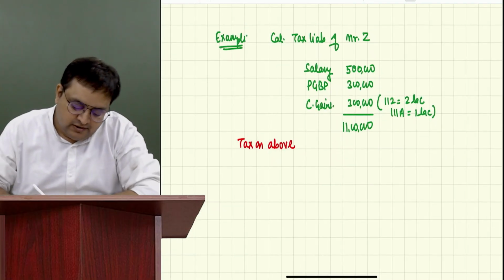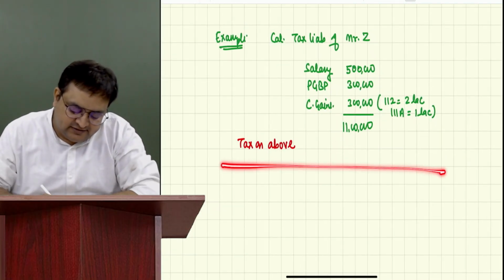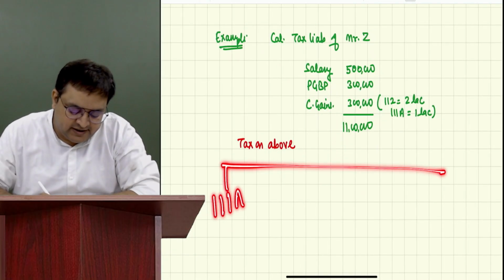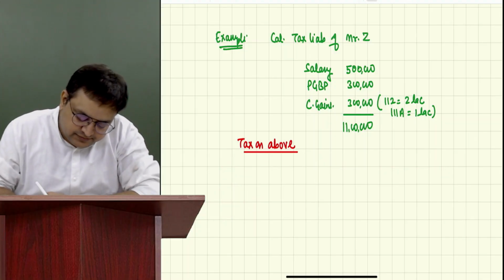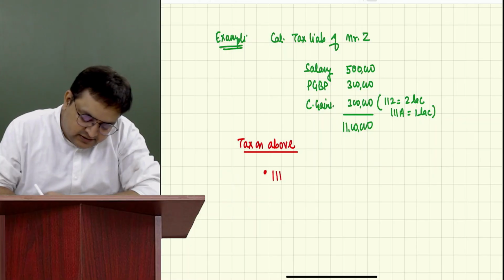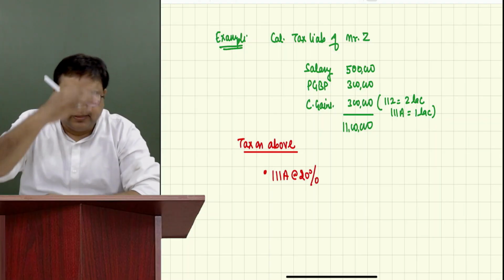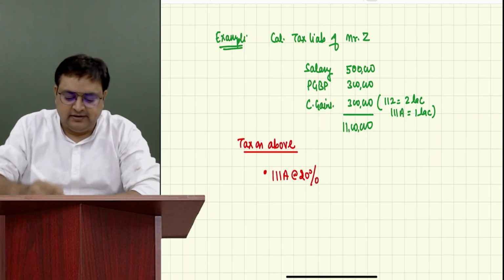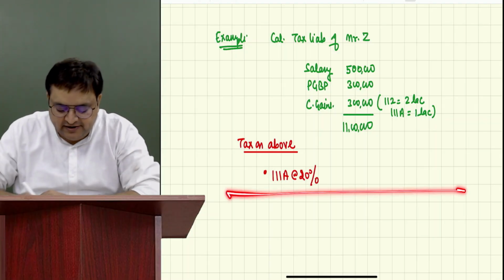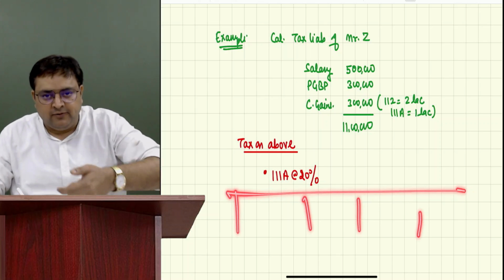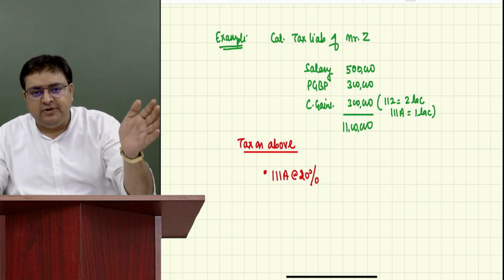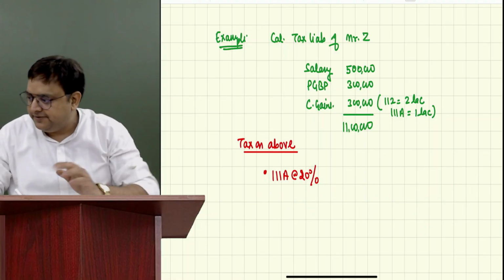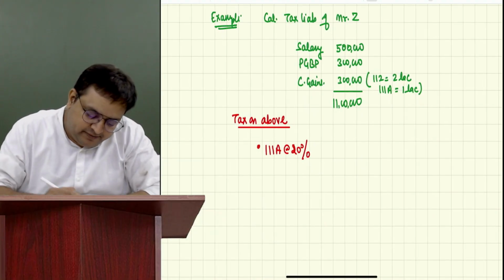Tax on above. First, 111A at a rate of 20%.